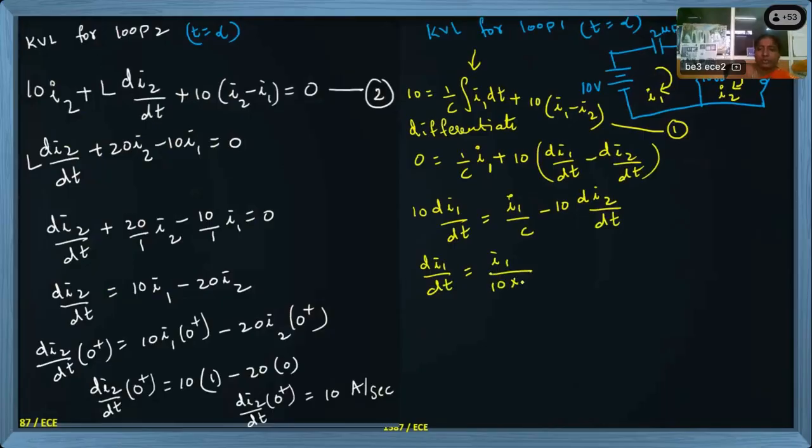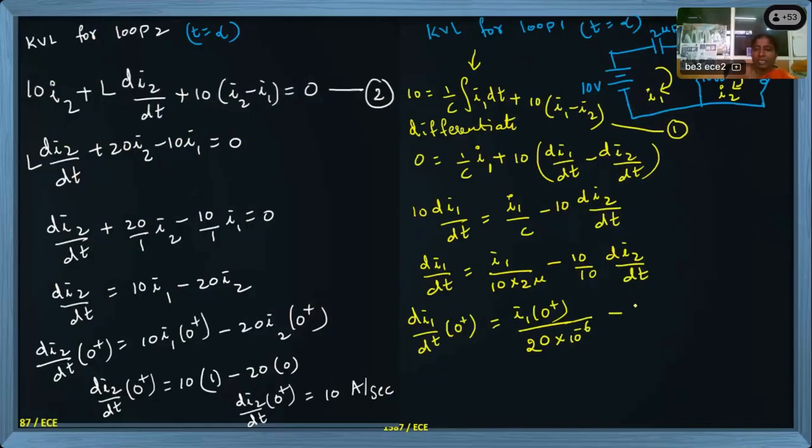Okay. So C value is 2 microfarads, minus 10 by 10 will become 1, times dI2 by dt. The left side 10 I am sending to the right side. Now I will calculate this entire thing at 0 plus. So I1 of 0 plus I have to take here, and 10 into 2 is 20, into 10 power minus 6, micro meaning 10 power minus 6, minus 1 into dI2 by dt at 0 plus. So let this be equation number 3, and let this be equation number 4.